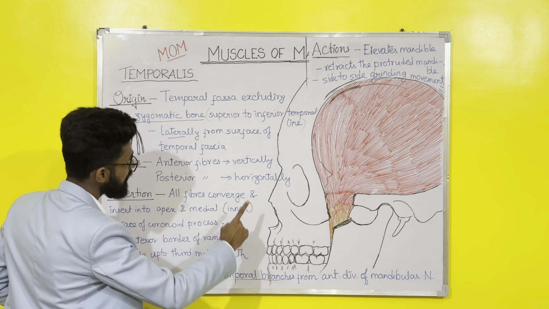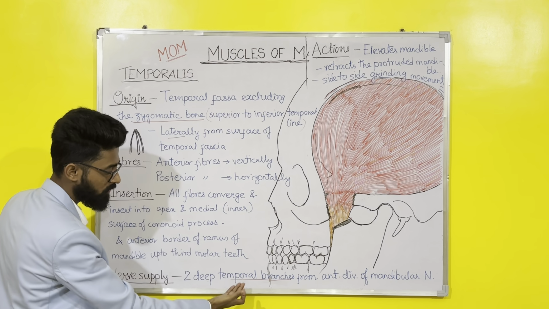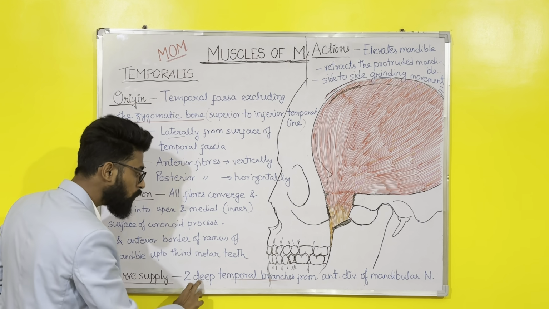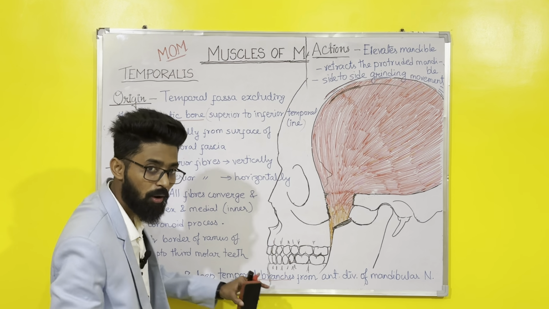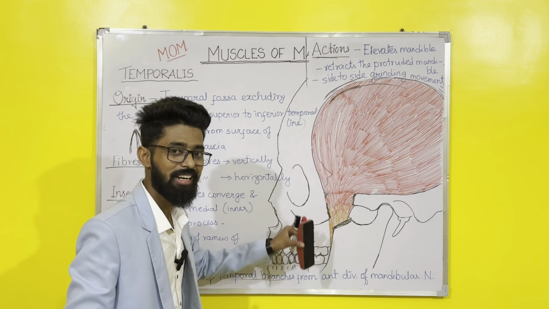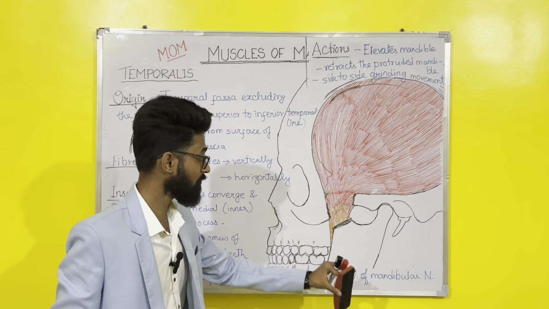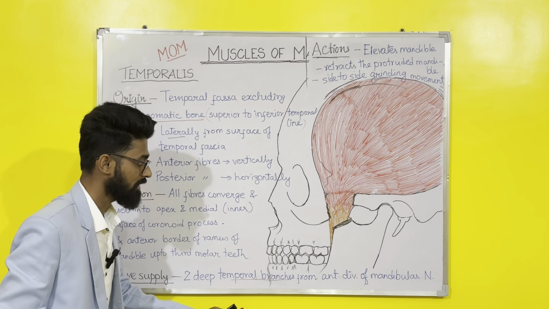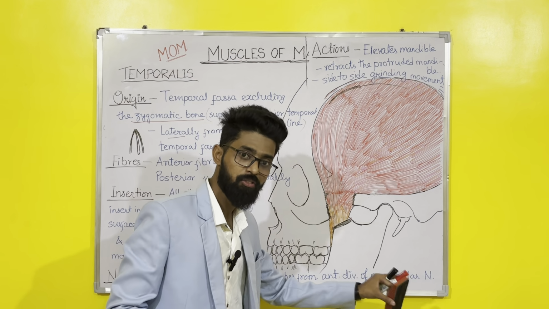Next, coming to the nerve supply. So it is very easy. The muscle name is temporalis, so the nerve name is temporal. Two deep temporal branches from the anterior division of the mandibular nerve. Sorry, the space was very less, so I had to write it like this. So two deep temporal branches from the anterior division of the mandibular nerve.